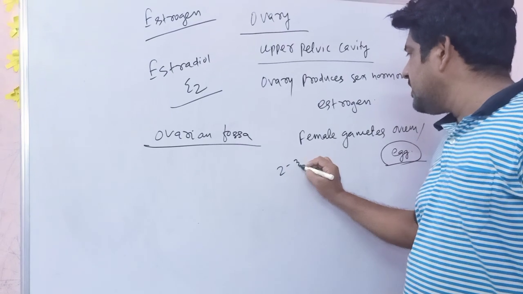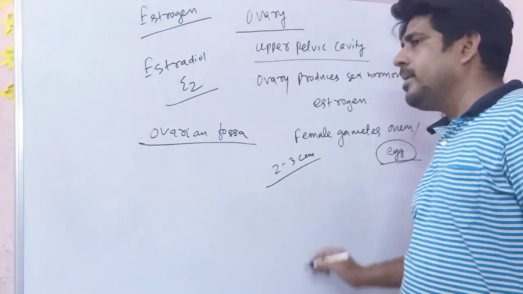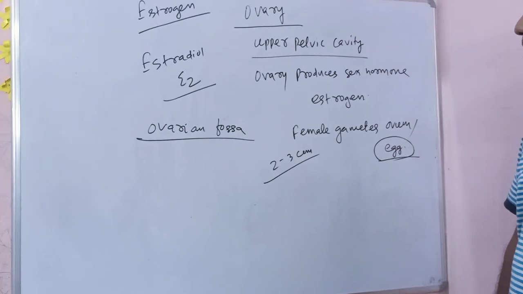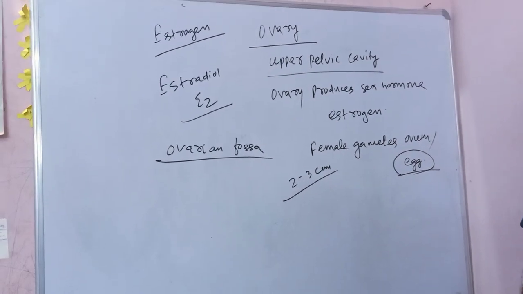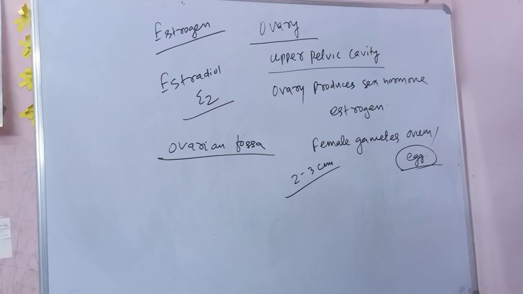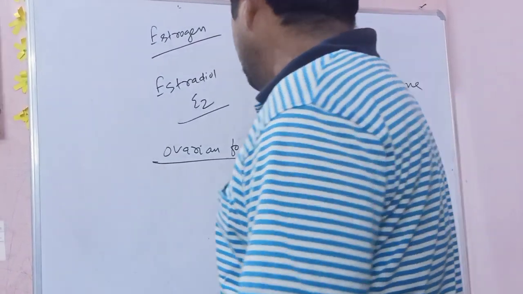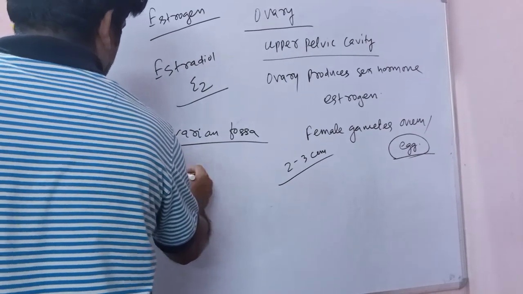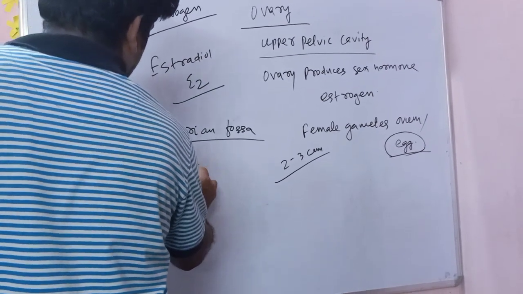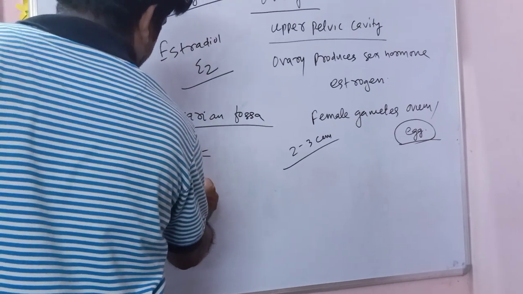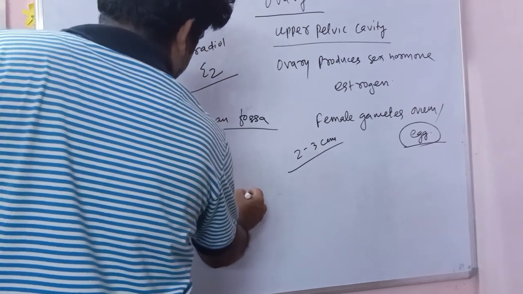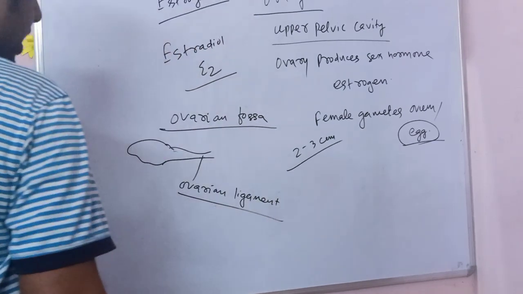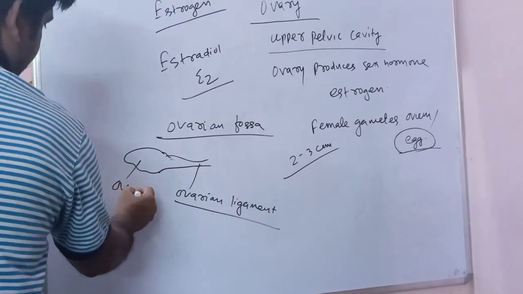Each ovary is about 2 to 3 cm in length, almond shaped, whitish in color. The ovary is attached with the uterus by the ovarian ligament. This is the ovarian ligament, this is the ovary.